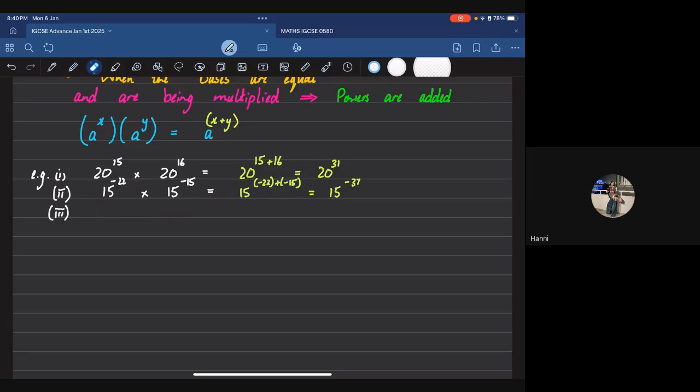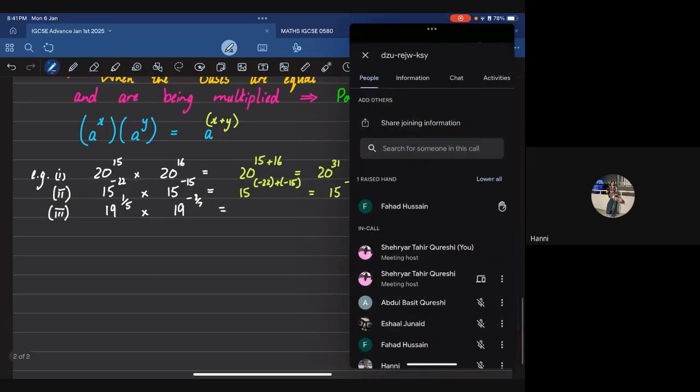Okay, wait. I'll give you something easy. I'll give you 19 raised to the power 1 over 5, and then minus 3 over 7. Solve this. Whoever does it first, raise your hand and say bingo so that I know. I'll give you guys like 30 seconds.